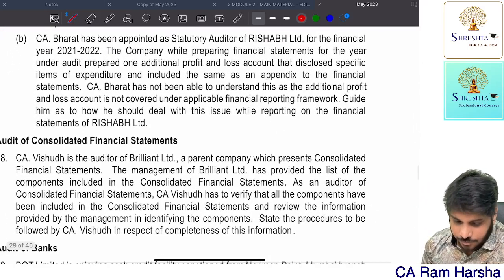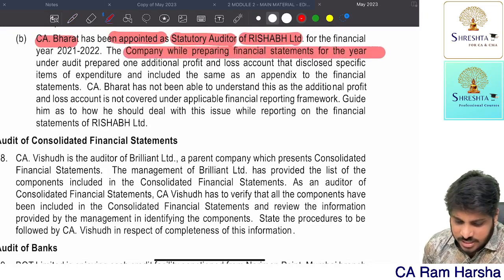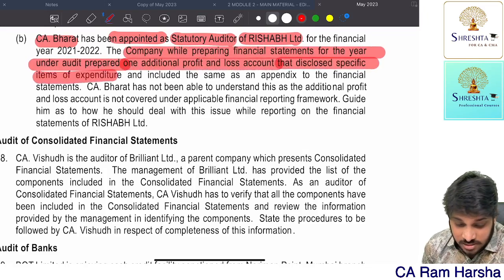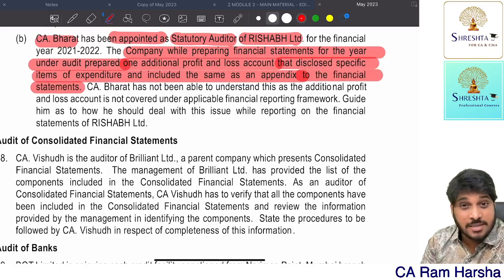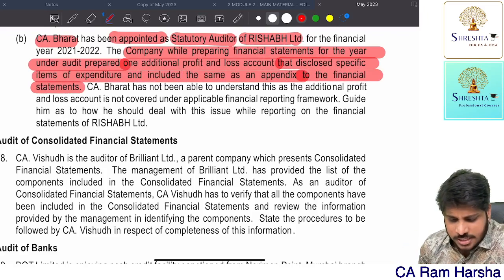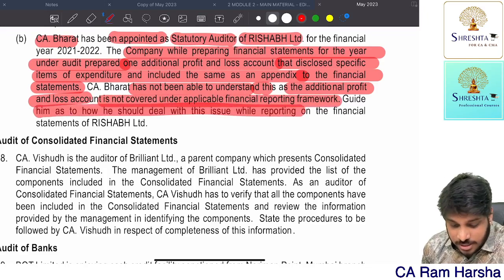Next, CA Bharat has been appointed as statutory auditor of Rishabh Limited. The company, while preparing financial statements for the year under audit, prepared one additional profit and loss account that disclosed specific items of expenditure, including the same as an appendix to the financials. CA Bharat has not been able to understand this, as the additional P&L is not covered under the applicable framework. Guide him as to how he should deal.